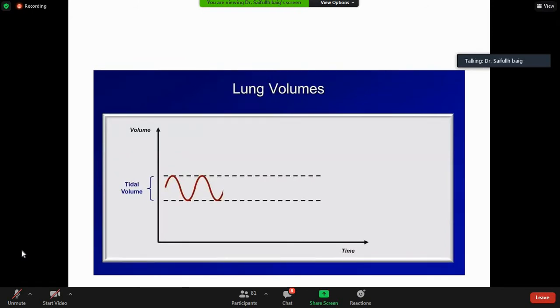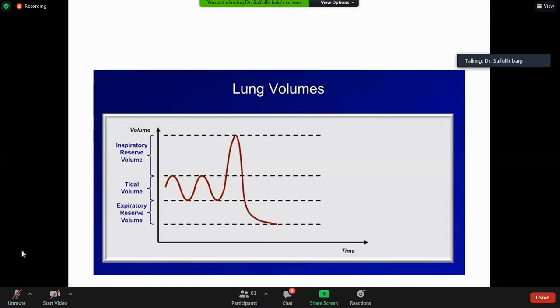All right, so now it's time for revision. When we take a breath in and out, this is our tidal volume. It's usually around 500 ml. With each breath, normally we take in 500 ml and we take out 500 ml. If we take a deep breath beyond our tidal volume, this is the inspiratory reserve volume. And if we breathe out forcefully beyond our tidal volume, this is the expiratory reserve volume.